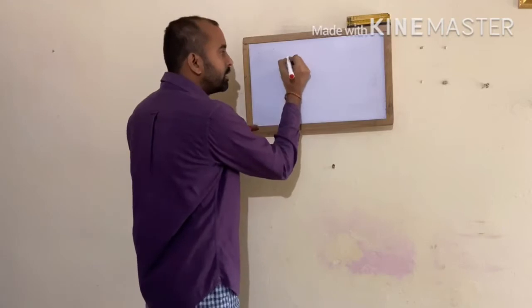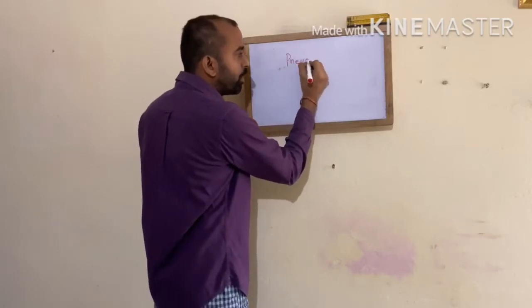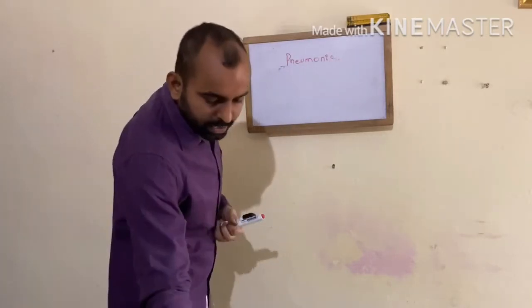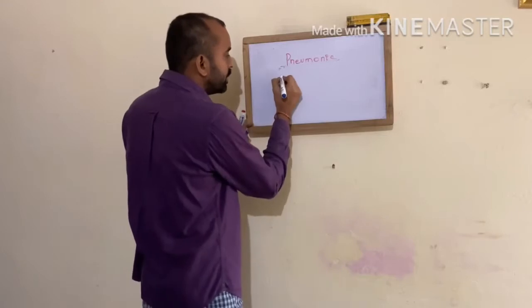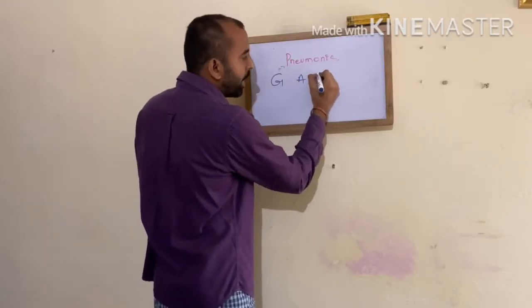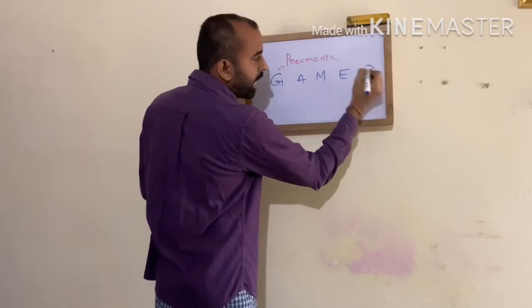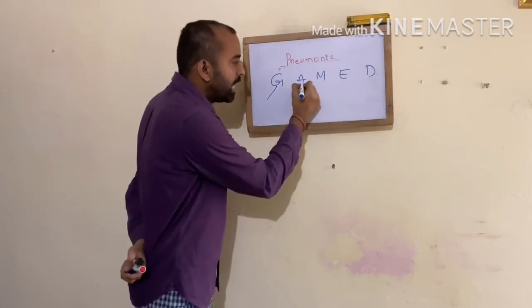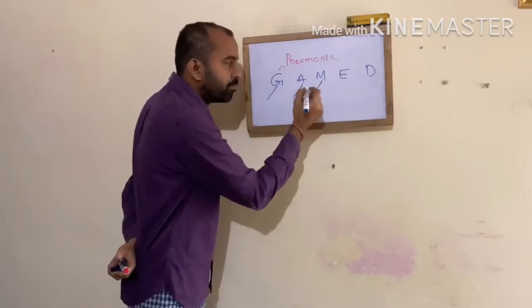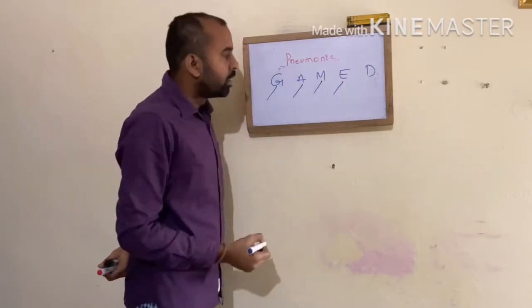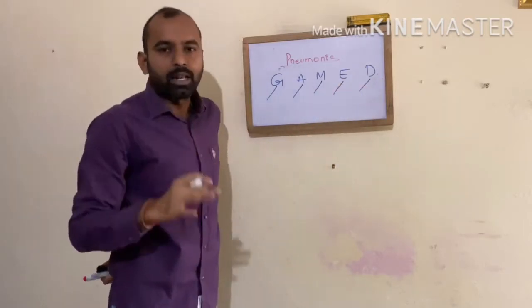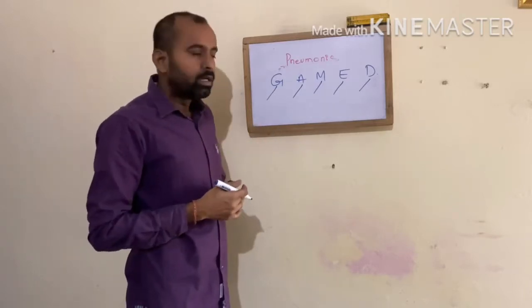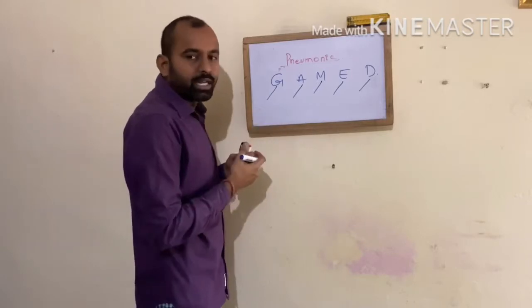For example, the mnemonic to remember all the antibodies in a single stretch, I am telling you, is GAMED, that is game. What do you mean by game? That is IgG antibody, IgA antibody, IgM antibody, IgE and IgD. These are the fundamental antibodies which are present in the biological fluids and secretions. That's why we call it a serological assay.